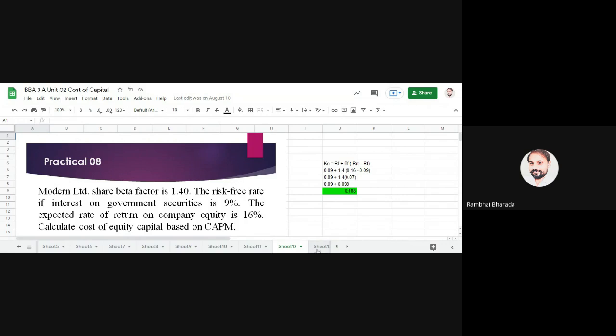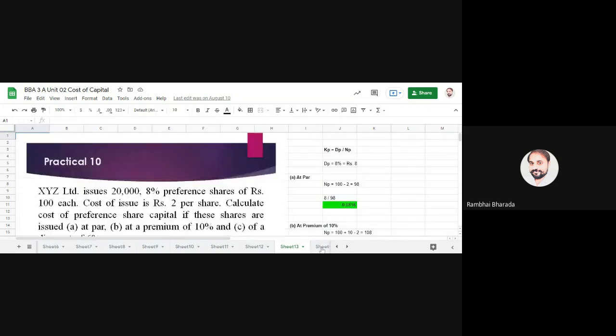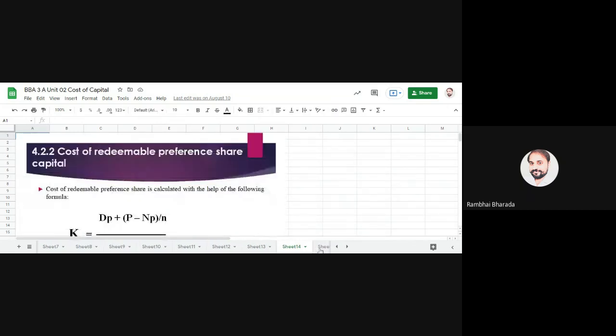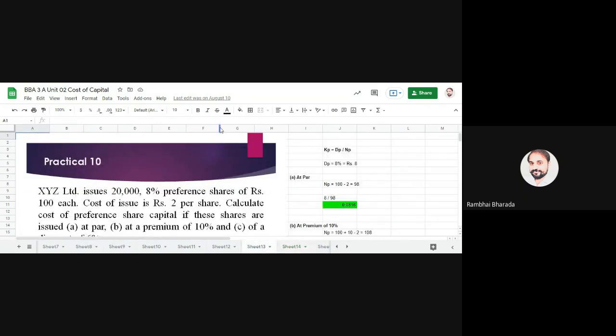Please remember these two methods: CAPM and the dividend approach, or dividend approach plus growth. Moving on to the next one. Next we have Kp, the cost of preference capital. In the cost of preference capital, we have two types of calculation.